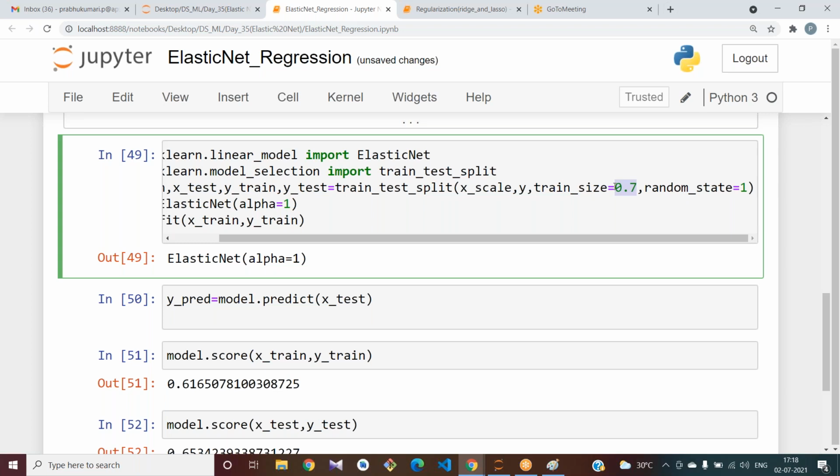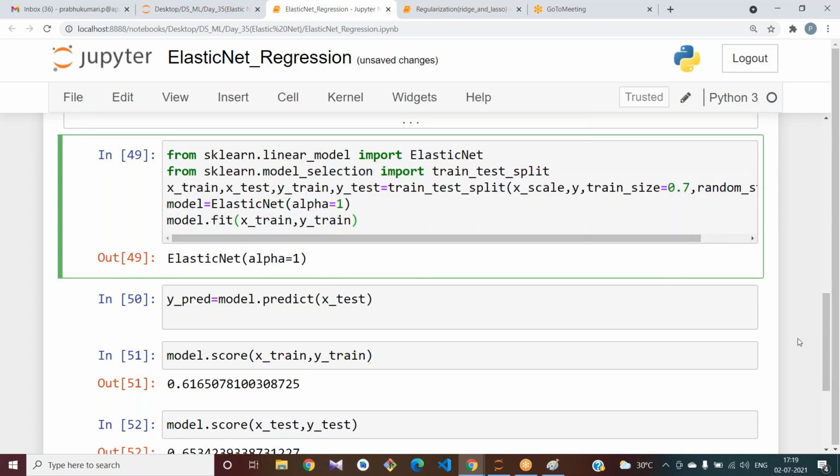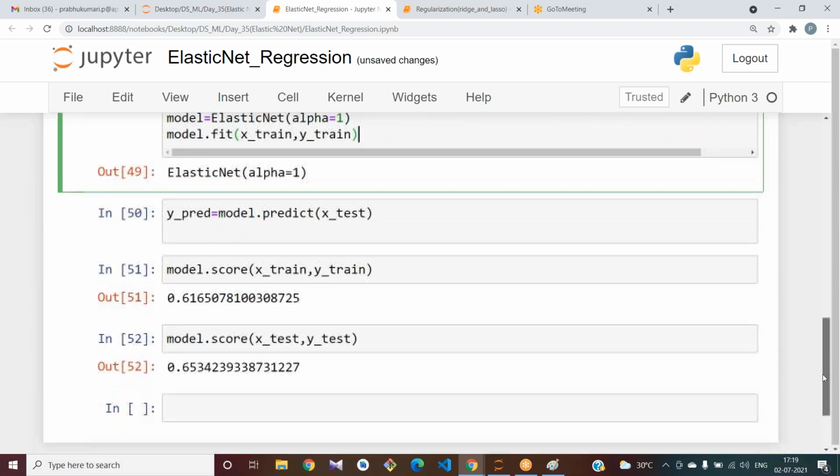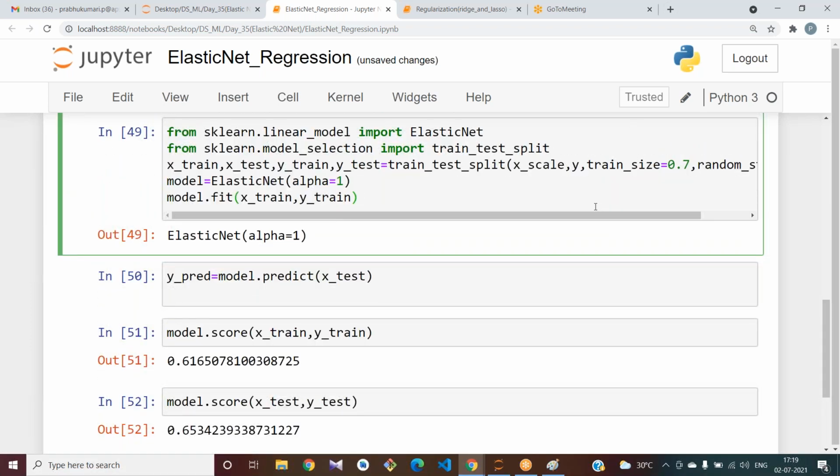You can give either train size or test size. In the previous class, when I was dealing with simple and multiple linear regression, I gave test size. Here I have given train size. You can use any parameter here. See, based upon your train size and test size, your model performance will be affected. Okay.